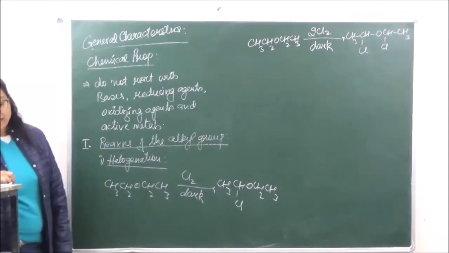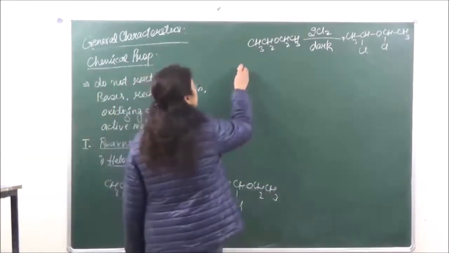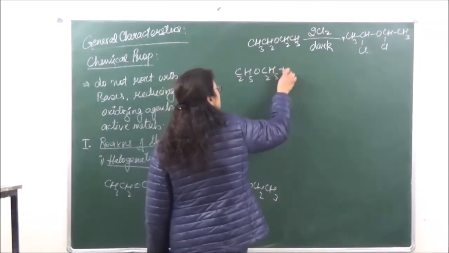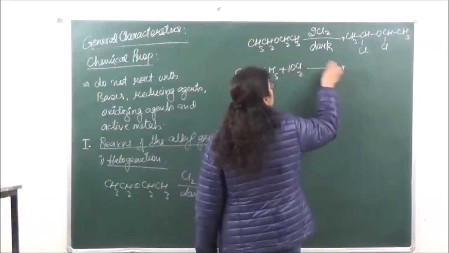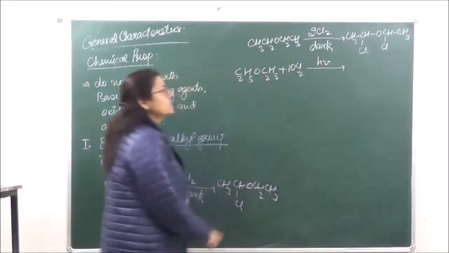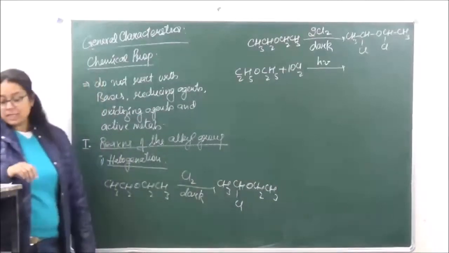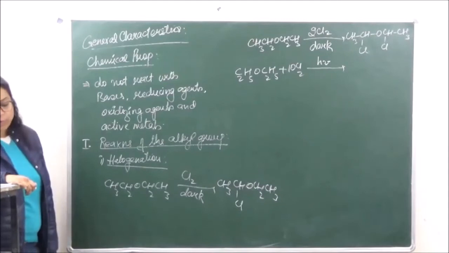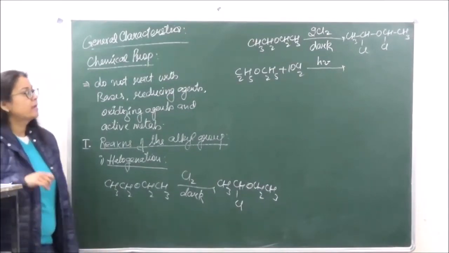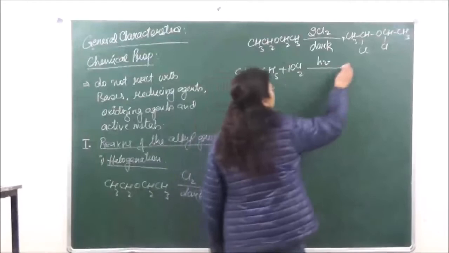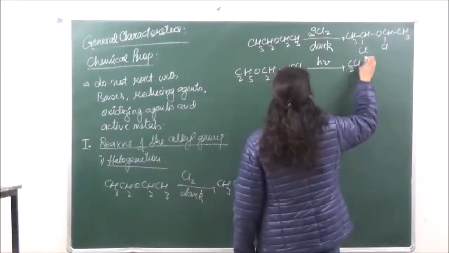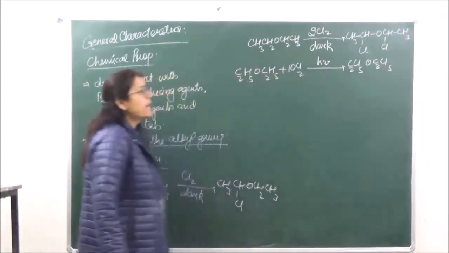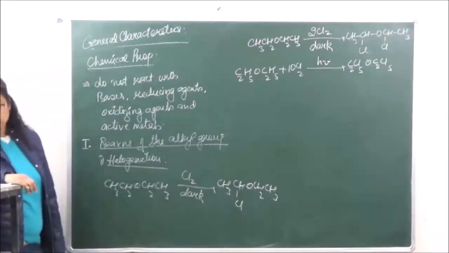Now, if you're doing the same reaction in excess of chlorine, but we are reacting this in presence of light, it will be seen that all the hydrogens are going to be substituted by chlorine over here. So this is going to be C2Cl5OC2Cl5. All the hydrogens are going to be substituted, right?